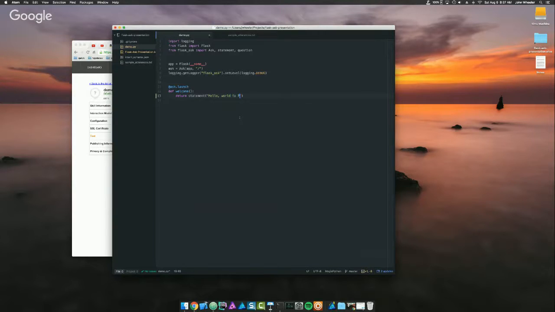So just make one modification. Start demo. Hello, world to PyLadies. Okay, and now continue on with our add intent.